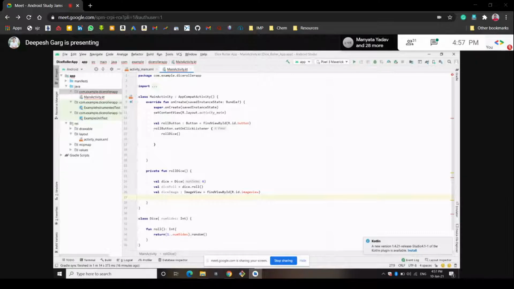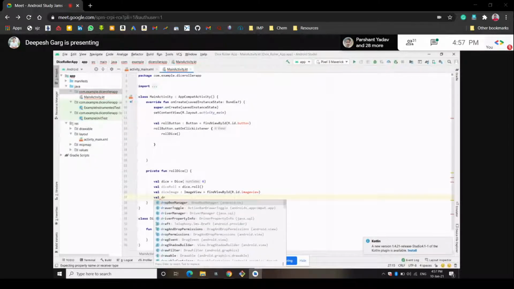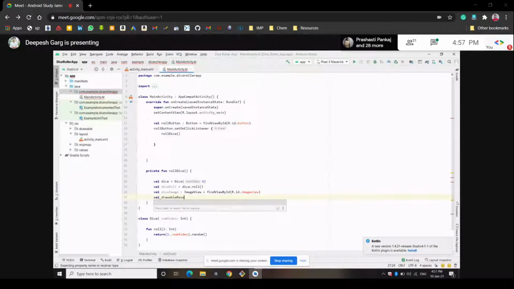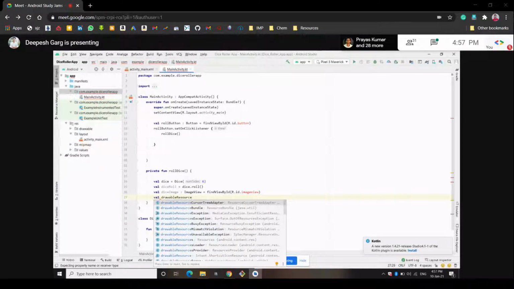Let's create another variable called drawable resource. We have created this variable, drawable resource. So what is a drawable resource? Drawable resources are the images and other things that can be inserted in the app in the form of images. We will import the dice images later in the session. So let's create the variable first.